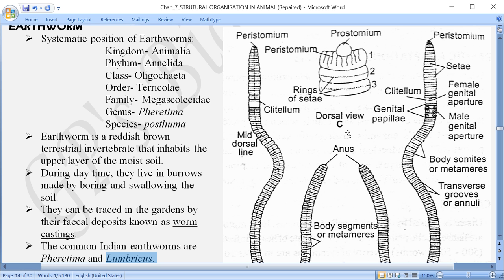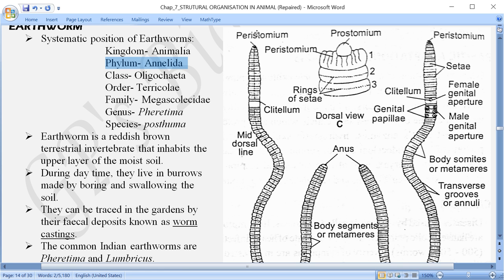Now looking at the figure here, we are talking about the morphology of earthworm. Their body belongs to phylum Annelida. If you remember, when we discussed Annelida in chapter number 4, the body is segmented, meaning the body is divided into segments. These segments are also called metamers. The phenomenon is called segmentation or metamerism. The total number of segments that an adult earthworm can have ranges somewhere between 100 to 120.